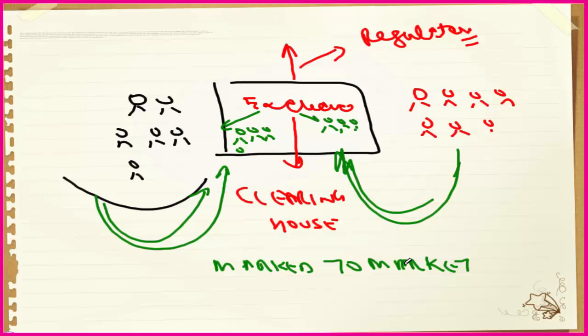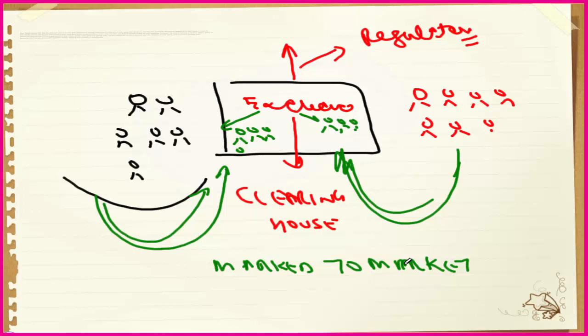So that is a security deposit. Clearing house is there, standardized product is there, standard quality is there, standard price is there. Everything is standardized, and we will be trading with the help of the exchange. It means the exchange is treated as a middleman, a middle agency which helps to transact the buyers and the sellers.